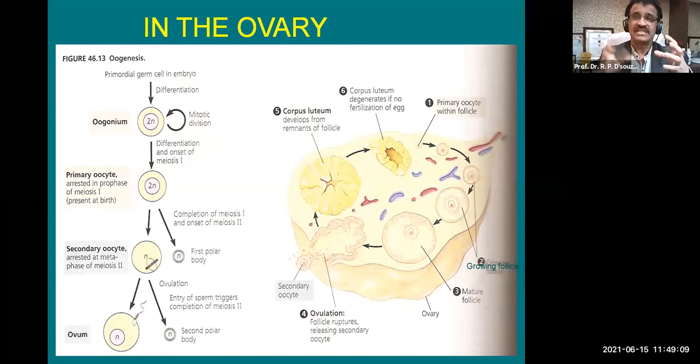So 28 days is a common, regular figure in case of a menstrual cycle in a female. So per menstrual cycle, there is release of only one ovum in a regular course. Sometimes two ova or multiple ova may be released, and that will lead to multiple pregnancy in women, twins, and multiple births, and so on. We are not going into that part today. We will just relate to our proper study, that is gametogenesis and oogenesis.